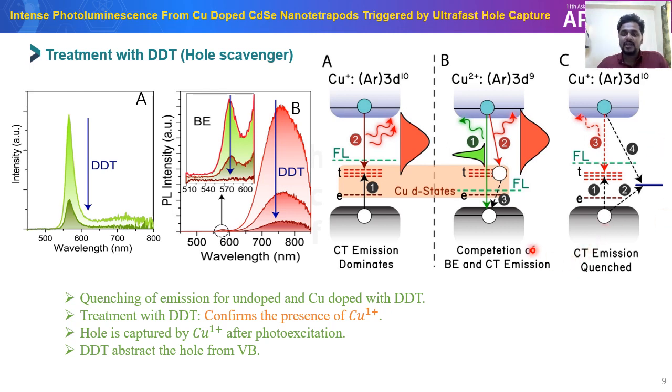And what happens if you treat the Cu2+ doped nanoparticle with DDT? So in that case, DDT abstracts the hole from the valence band. So DDT removes this band edge pathway. So this excited electron has to recombine only with this copper localized hole. So in that case, the dopant emission must enhance, but we have observed quenching in the emission. So it confirms that copper is present in the +1 oxidation state.